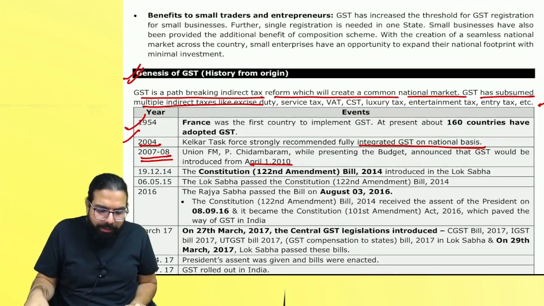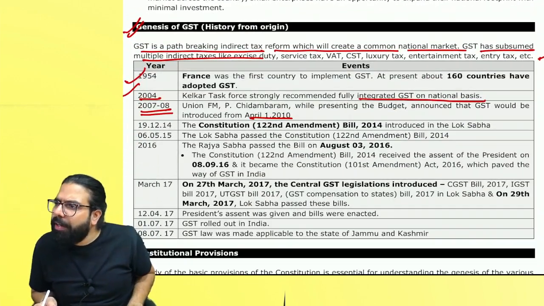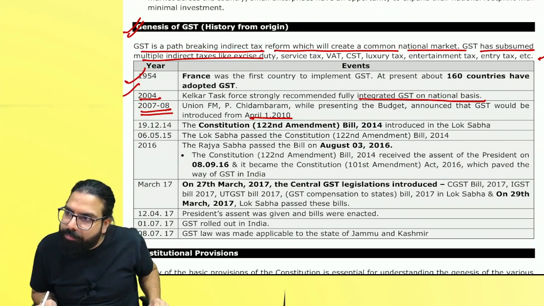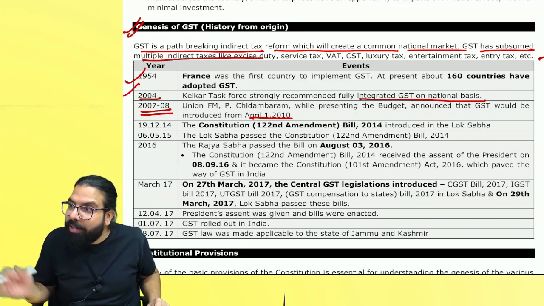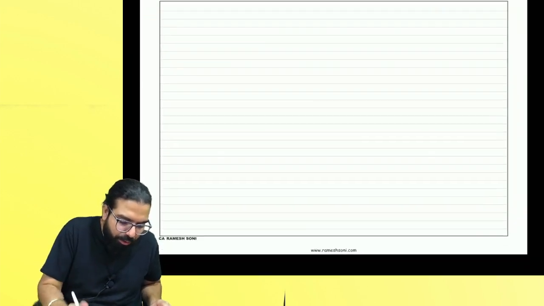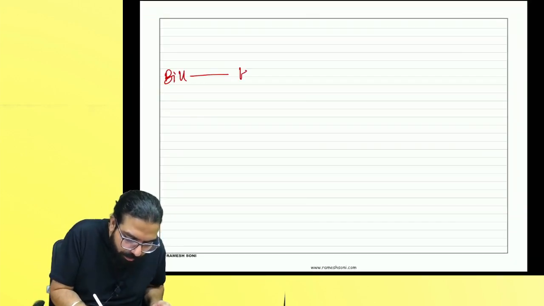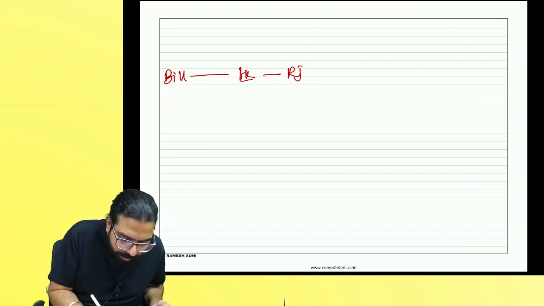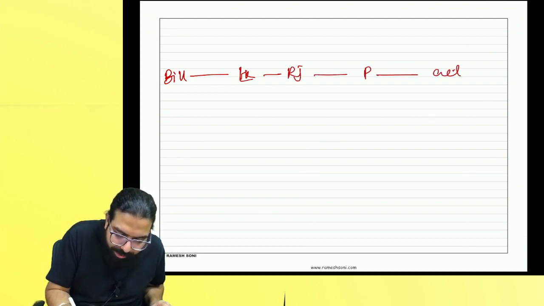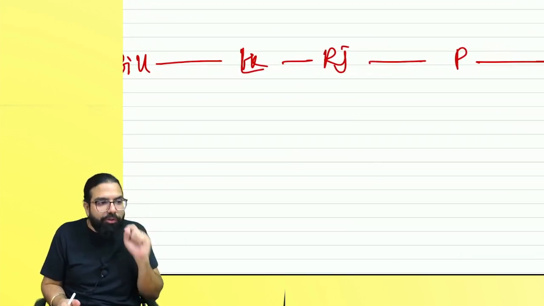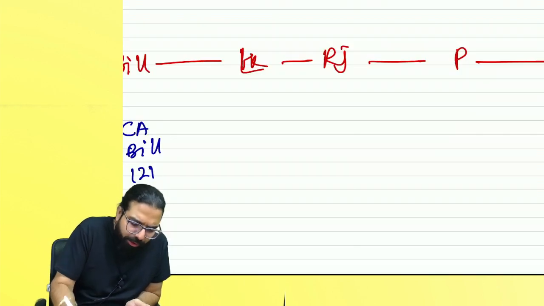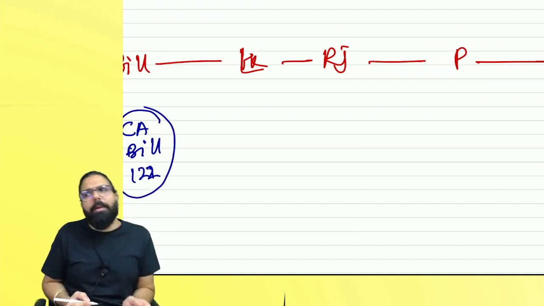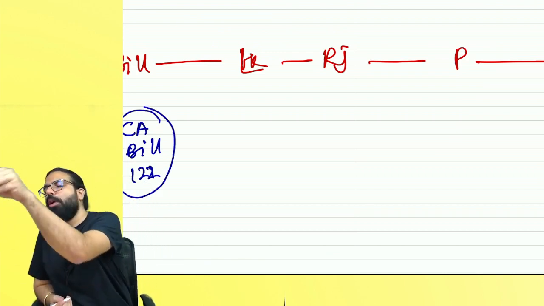Now tell me one thing. In the Constitution of India, is anything written about GST in the 1950s? So first they had to amend the Constitution of India. So to amend it, for anything, what do they have to do? First the bill will go to Lok Sabha, then Rajya Sabha, then President, and then it becomes an act. Now to change the Constitution, they introduced the Constitutional Amendment Bill, 122, the 122nd Constitutional Amendment Bill, saying in the Constitution we want to put the thought of GST.